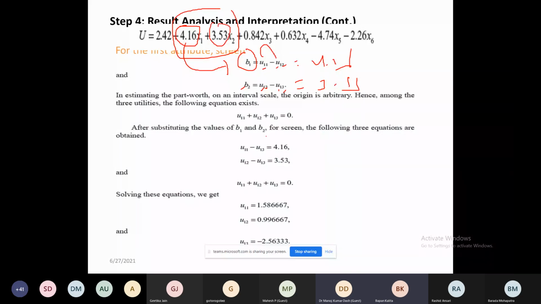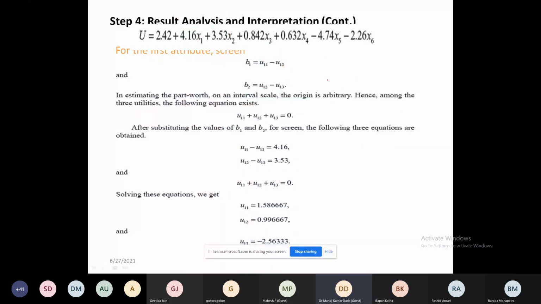And if you add all the three, it equals 0. So if we solve these three equations, we will get U11, U12 and U13. Let me explain again, please focus on this. It has three parts: this is sound, this is quality, this is price. First, this is sound. For sound, two variables came: 4.16 and 3.53. What is 4.16? 4.16 is nothing but the difference between the first attribute and the third attribute, because the third is your dummy.